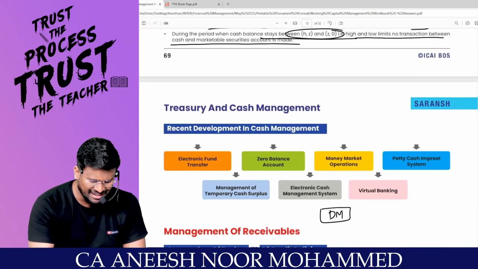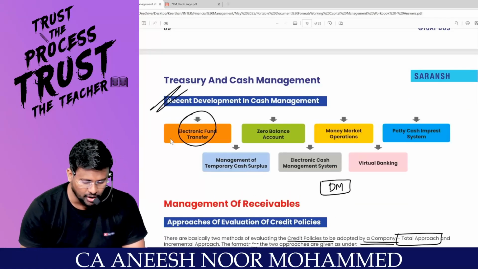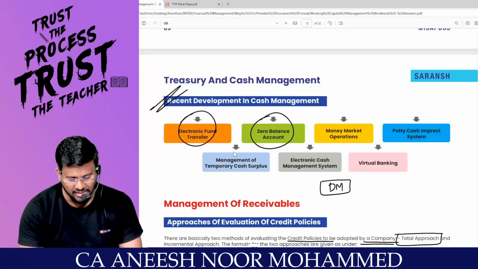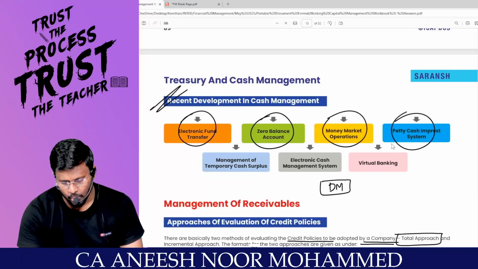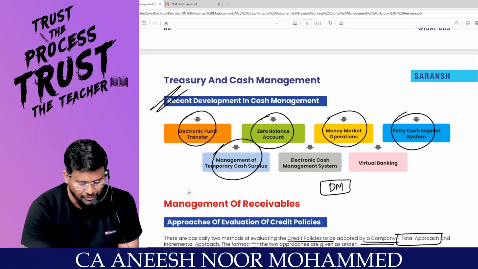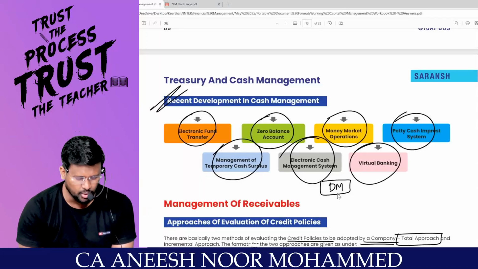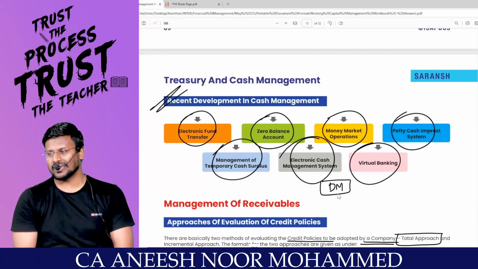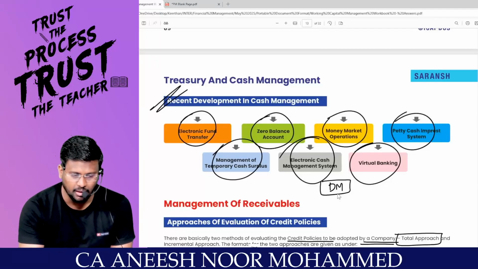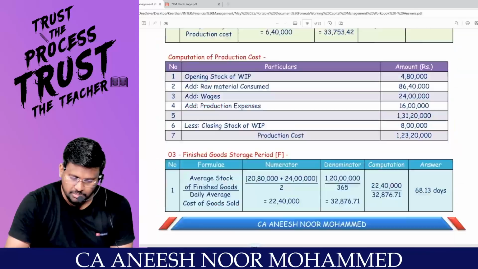These are recent developments. Now, there is no need to keep cash at all. You can do electronic fund transfer, open a zero balance account, and do money market operations. For small expenses, you can have petty cash imprest. You can have temporary cash surplus. Electronic cash management systems and virtual banking all came in today. So today, keeping cash is not a big deal. From the ICAI study material, we have a very small question.